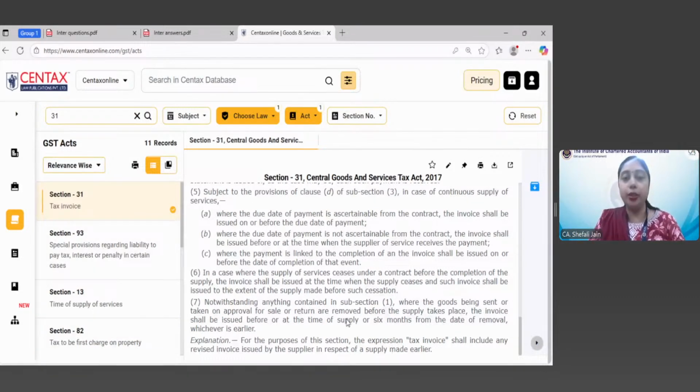The invoice shall be issued before or at the time of supply or 6 months from the date of removal, whichever is earlier. That means either at the time of supply, which took place on 15th of December, or 6 months from the date of removal. So you removed the goods on 10th of June.